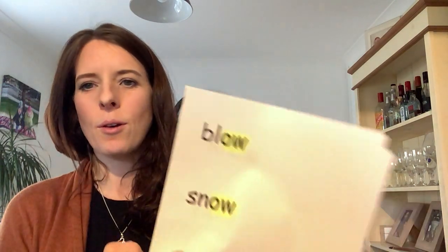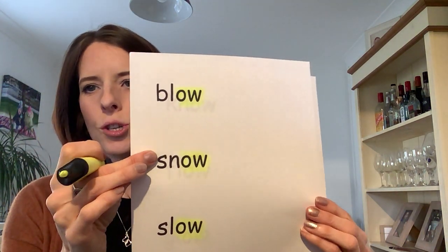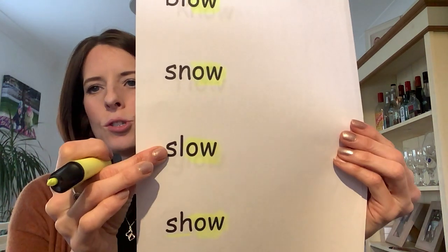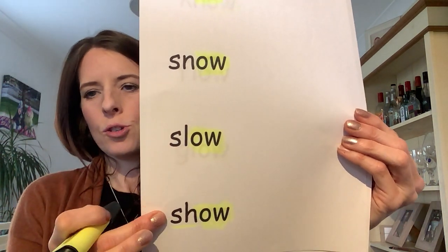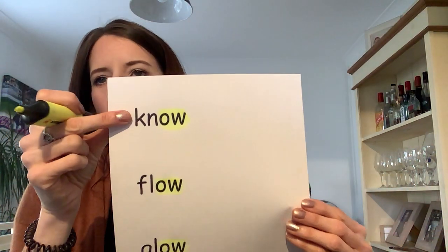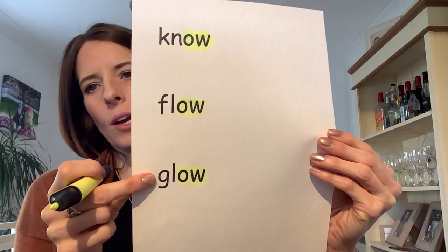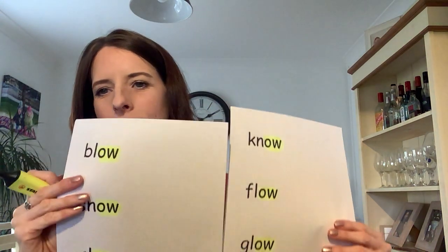Let's have a look at all those words that we found the O sound in. Blow, snow, slow, show, know, flow, and glow. So these are the words that I would like you to practice reading this week.